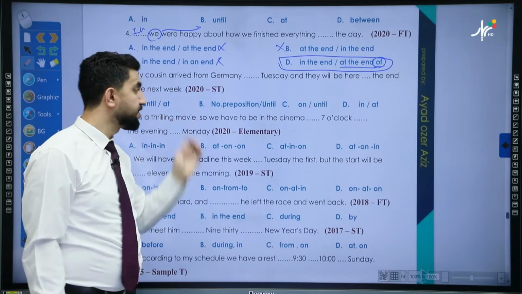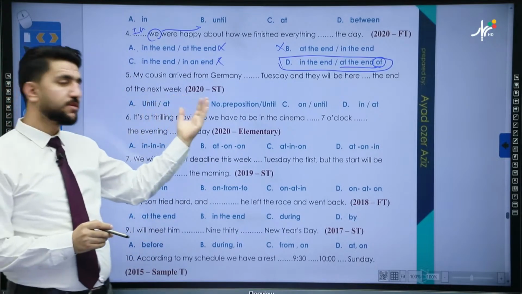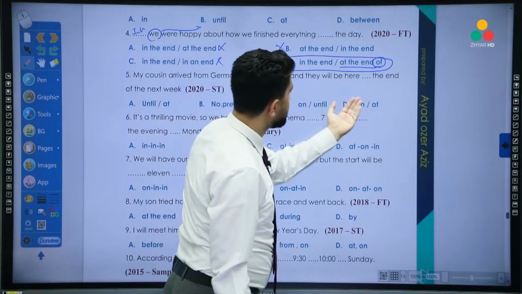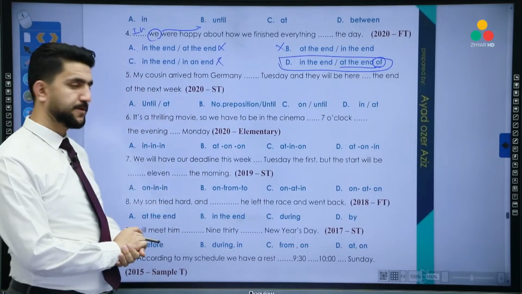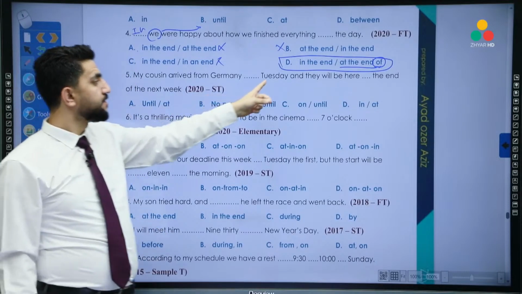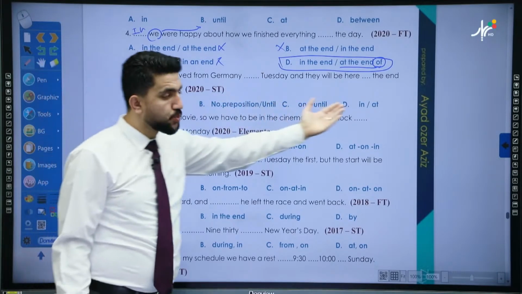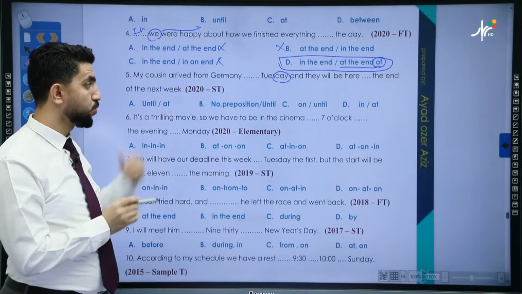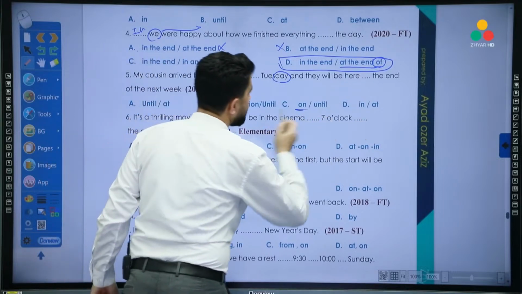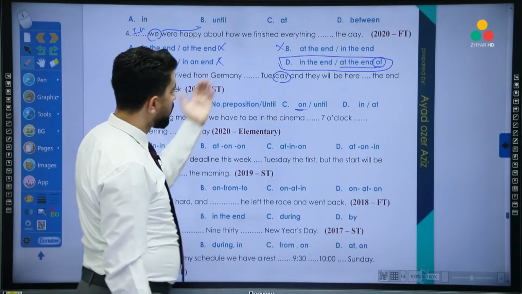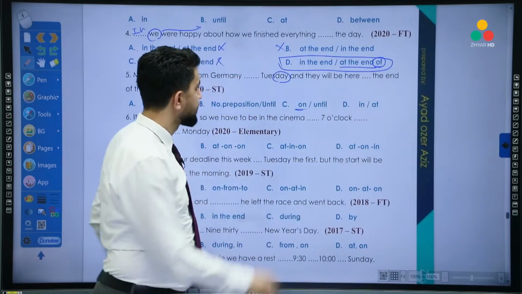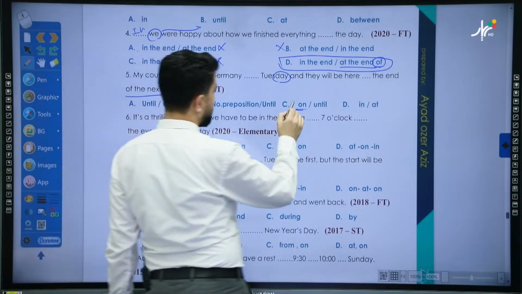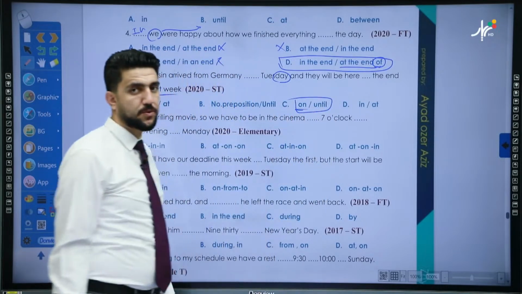What about number 5, question 2020? This one is from the national exam, second term exam. My cousin arrived from Germany Tuesday. They will be here at the end of the next week. Okay, so we have Tuesday here. Which one do we use for Tuesday? We said when we have the word day, we use on, right? Very good. Which one is on? This one. Do we have any other on? No. So on Tuesday, and they will be here until the end of the next week. Okay? So which one is correct? C is the correct answer.